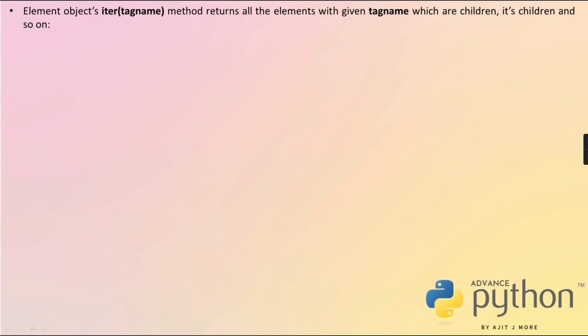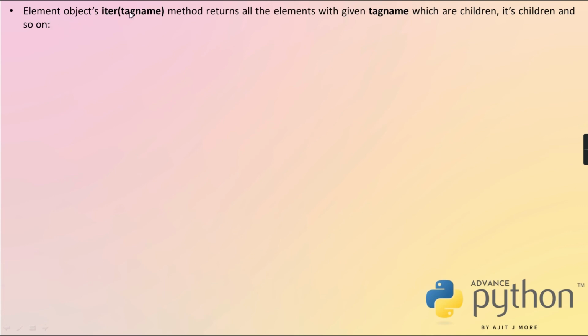Okay. Now there's one method called iter. It is equivalent to an iterator. It's a method of the element object, and you give the tag name. It will return all the children of that element which is invoking it. Whichever element is invoking it, it will return all the child elements, as a list, with the given tag name. Whatever tag name you have given, it will return all the elements with that tag name.